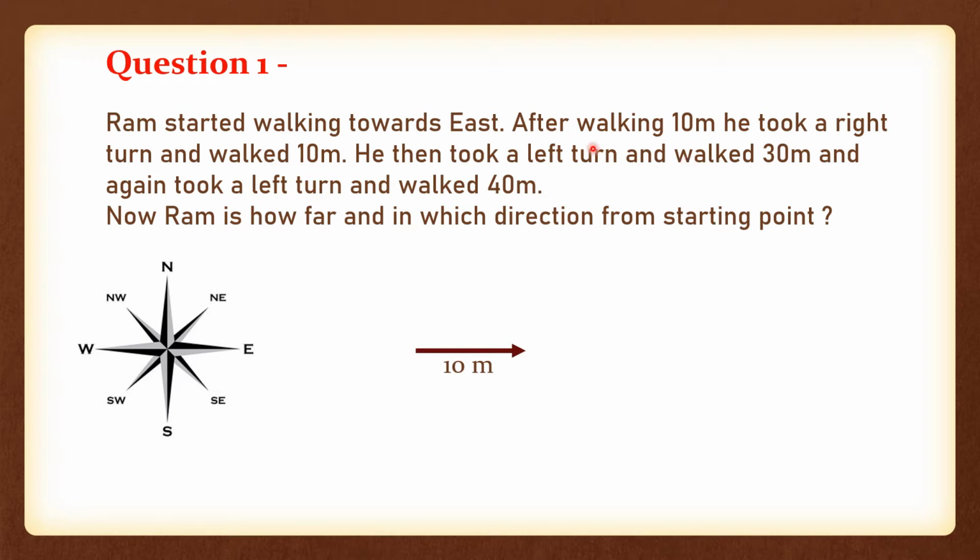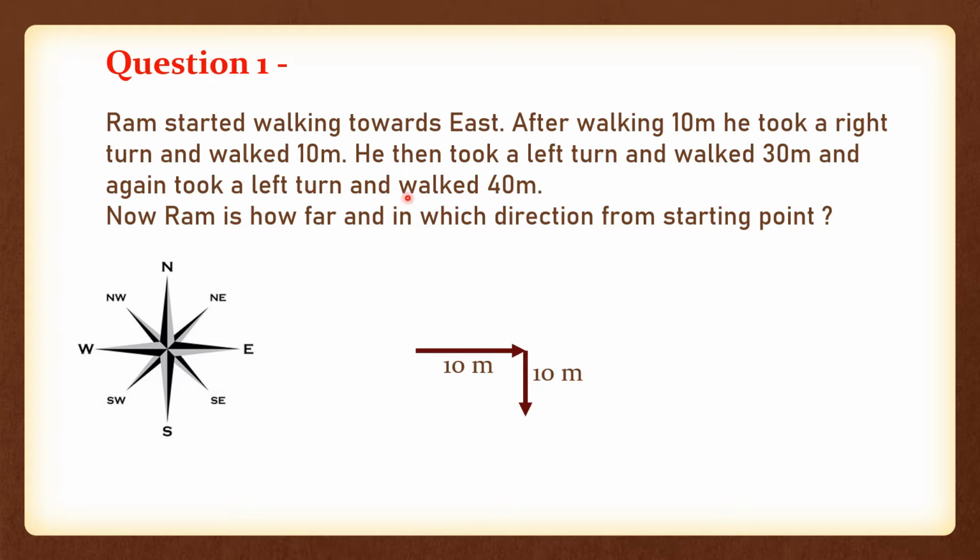And then it says that after walking these 10 meters, Ram took a right turn and walked 10 meters. So from here you need to turn to your right with a distance of 10 meters. So we moved right with 10 meters, right?